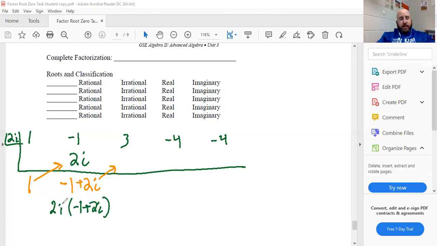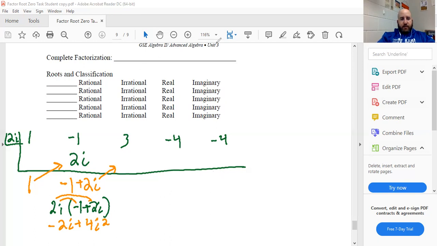We know what to do here, even though this is an imaginary number. I'm multiplying something outside by stuff that's inside in parentheses. We're going to use the distributive property. 2i times -1 is -2i. 2i times 2i, 2 times 2 is 4. i times i is i squared.